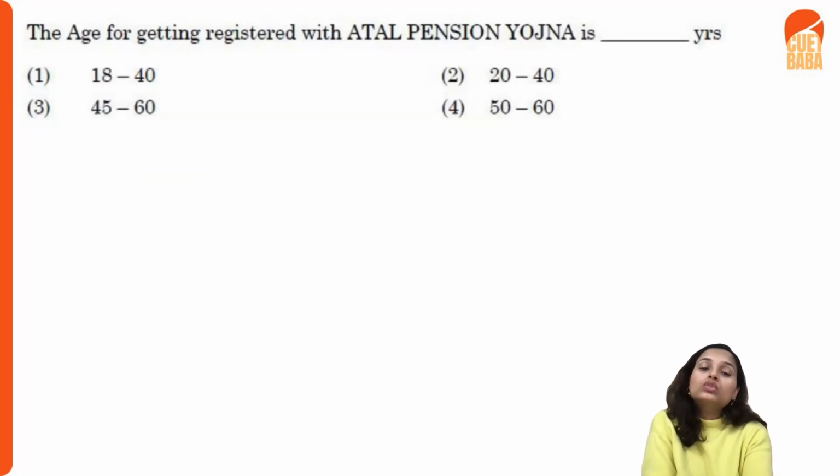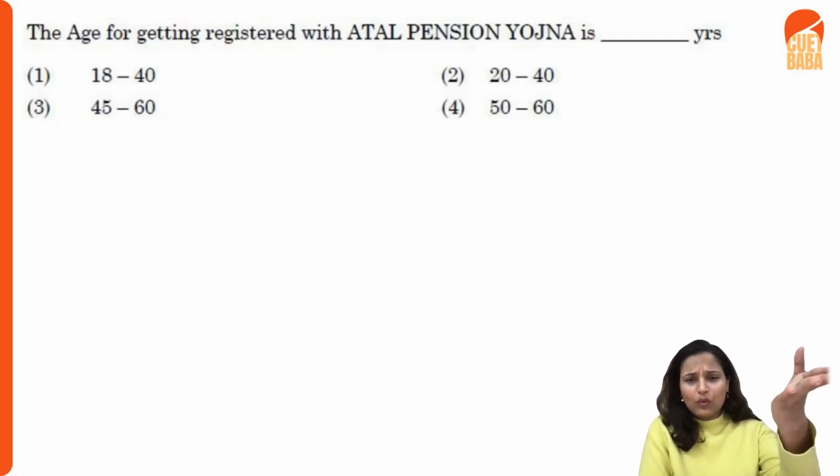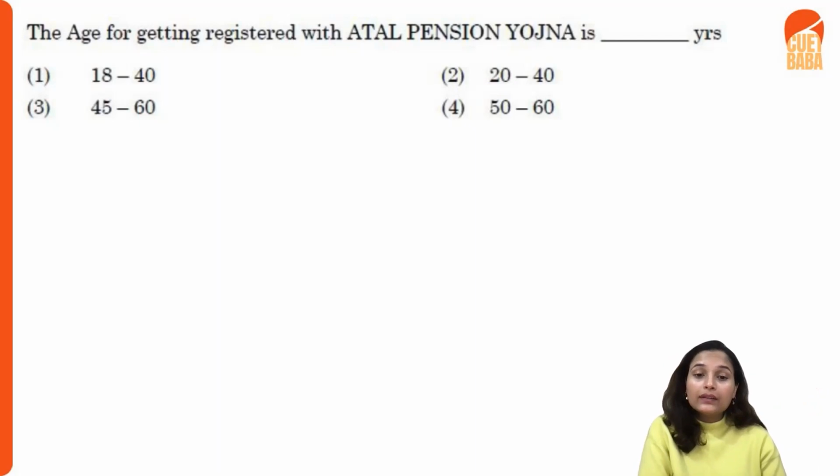It's basically a social security scheme. For example, post 60, when people retire, they do get a pension. But for that, they have to contribute for 20 years. For instance, 18 to 40 is your first option. So this is the right answer, because this is the eligibility age in which you can get yourself registered in